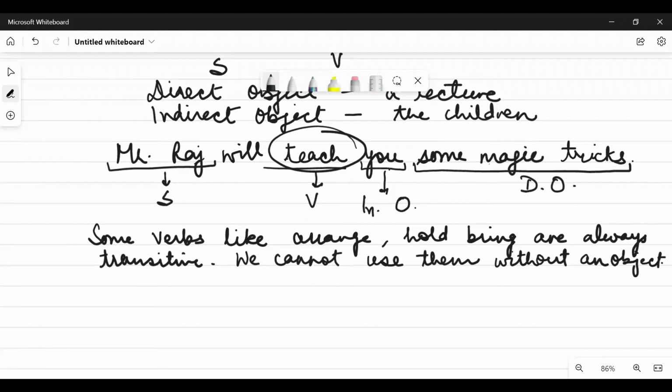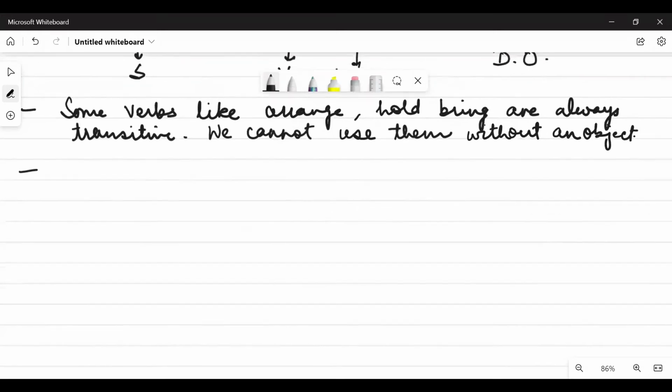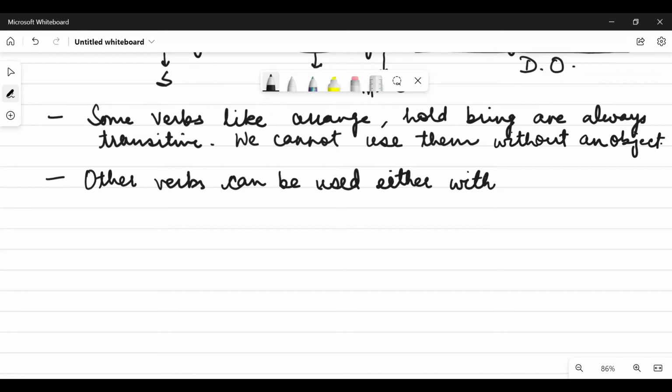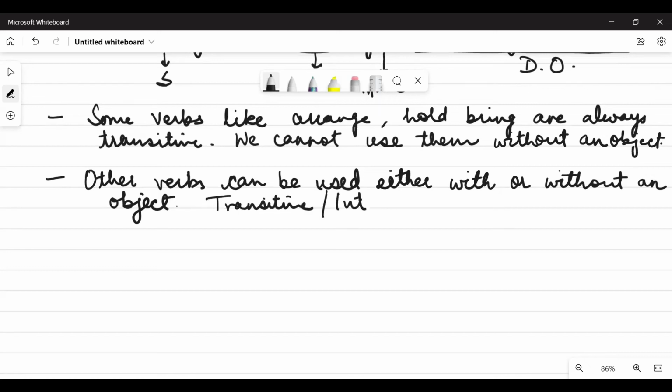Then there is another thing: other verbs, other than these, can be used either with or without an object. So in this way, they can be transitive or intransitive, right?